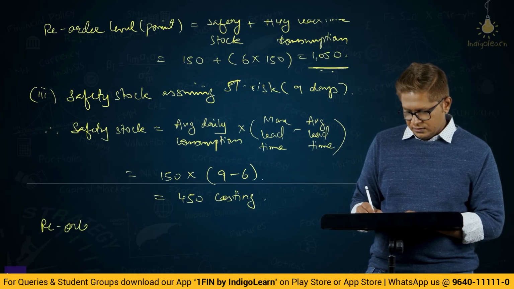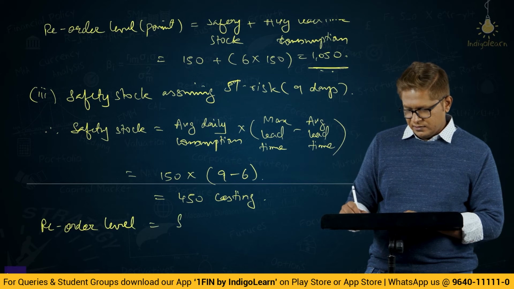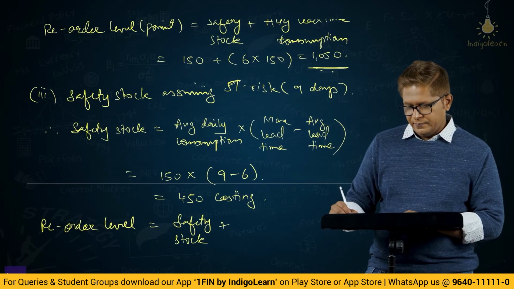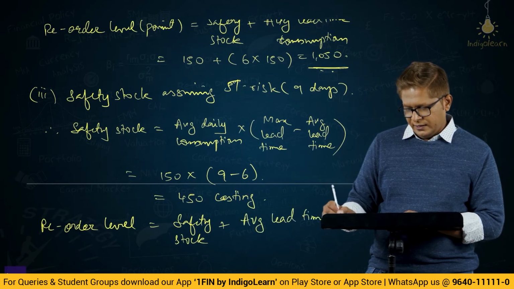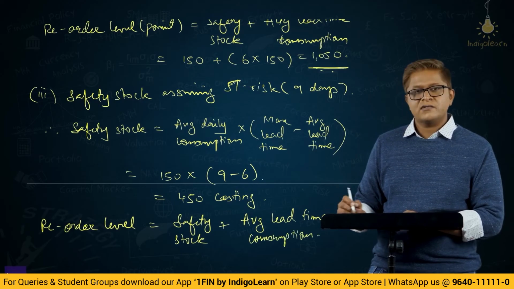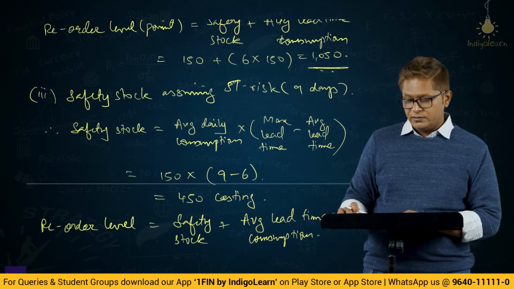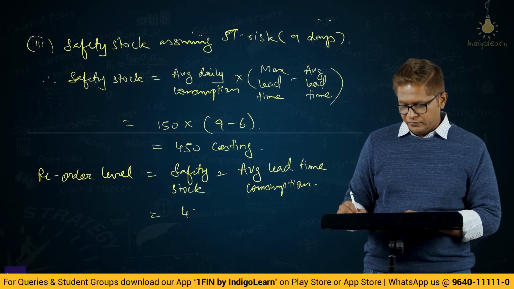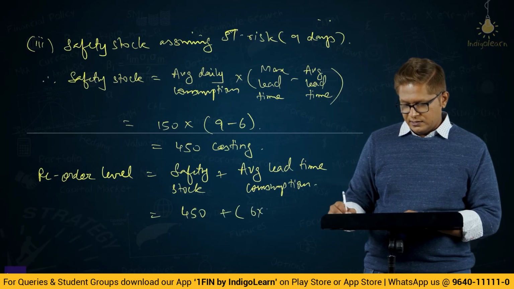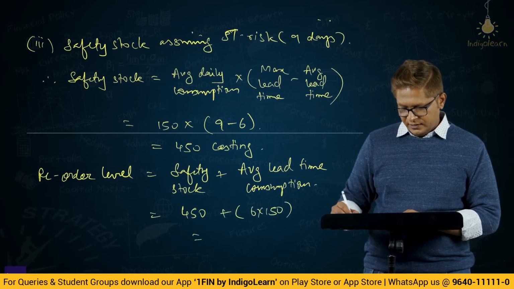And reorder level will be safety stock plus average lead time consumption. Basically 9 days worth of stock we will have to keep. So when we reach that, we will have to do the reorder, which will be 450 plus 6 into 150. So that comes to 1350 castings.